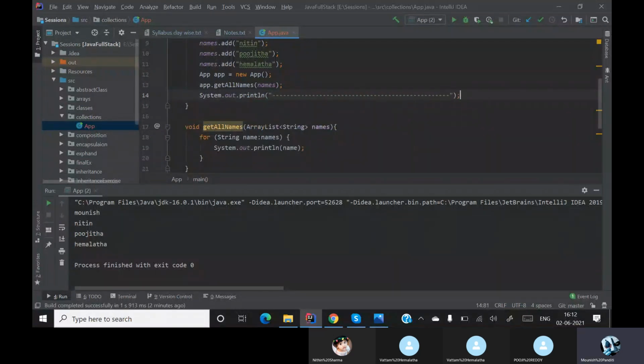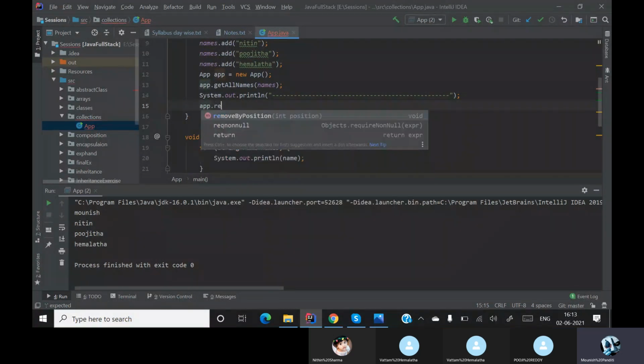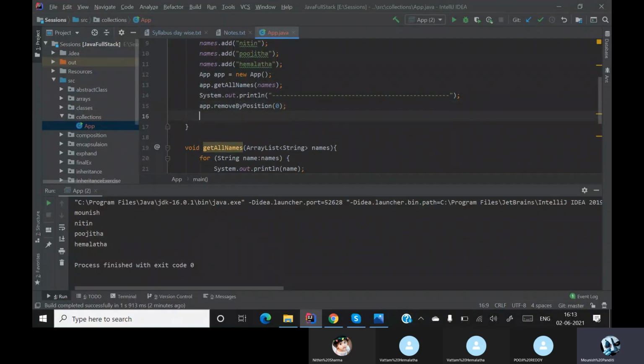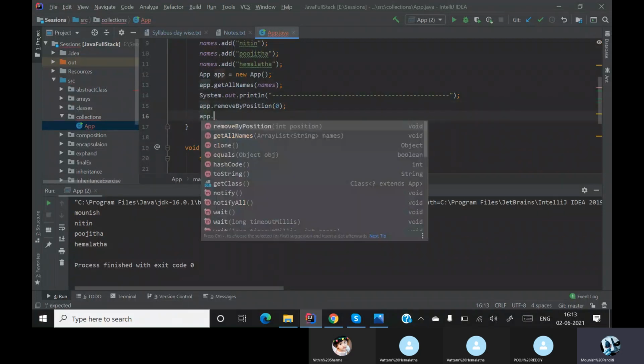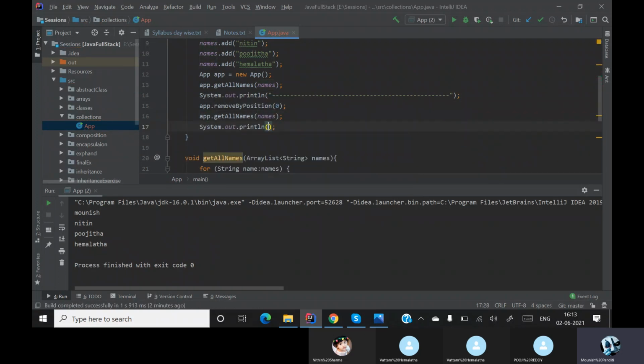Now I'll just put a separator over here. I'm drawing a line just for separation, and I'm saying app dot remove the position 0. Then I'll just print all the elements, then I'll put a separator again.